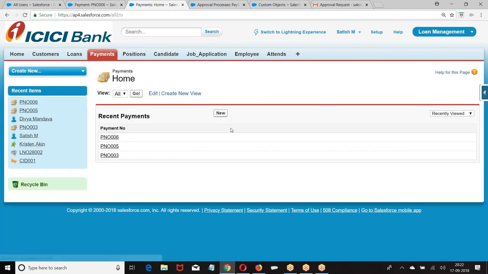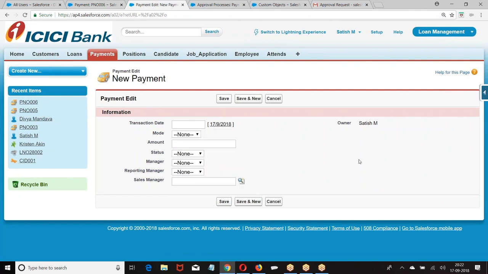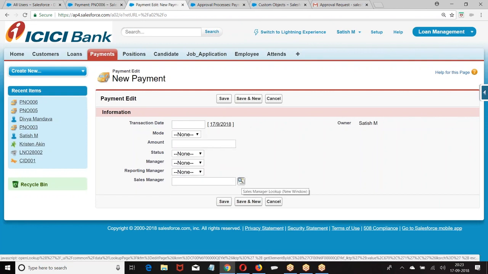Now, whomever I select on the record, it should be submitted to the person I am selecting. Do you know whom you are going to select? I may select Kiran, you may select Hari, somebody may select XYZ. So it is not a fixed one. This is called a dynamic approval process. This cannot be achieved with the approval process. It should be done with a programmatic process.